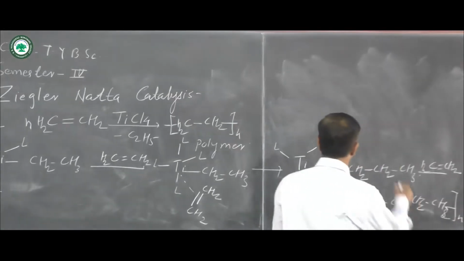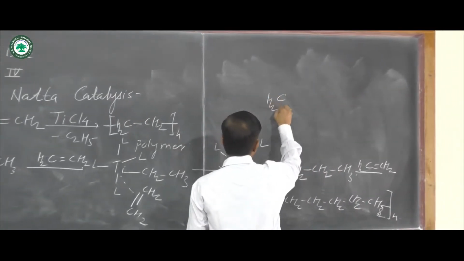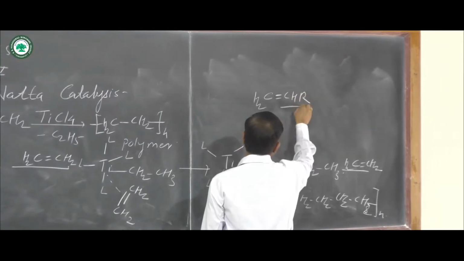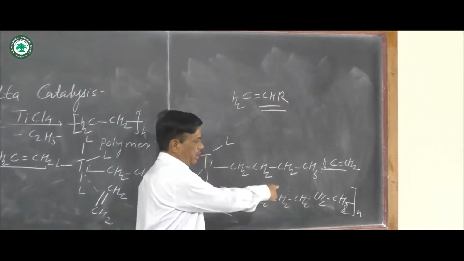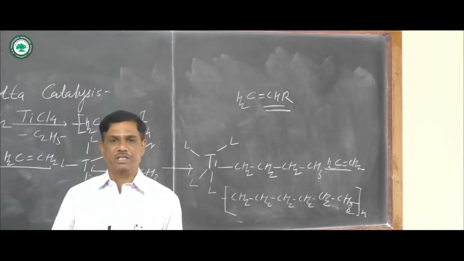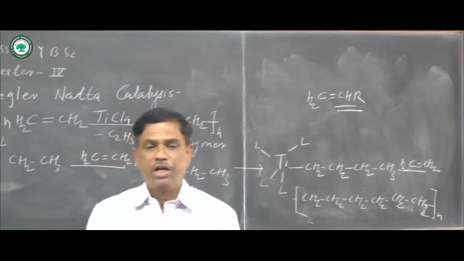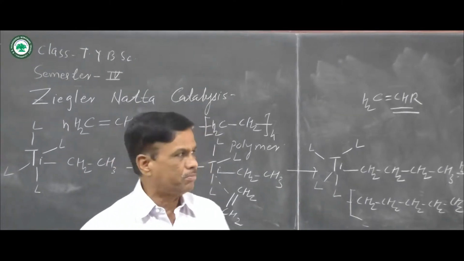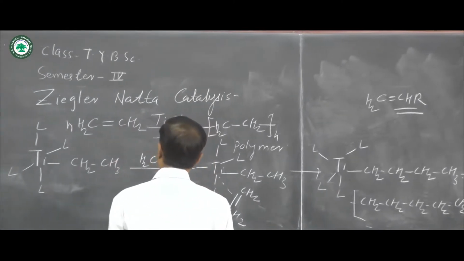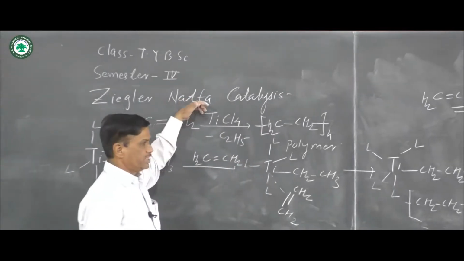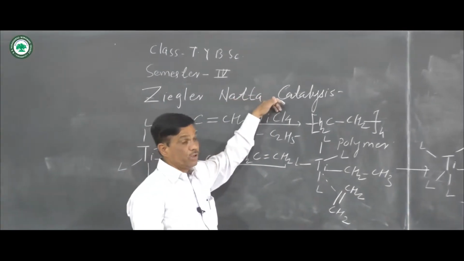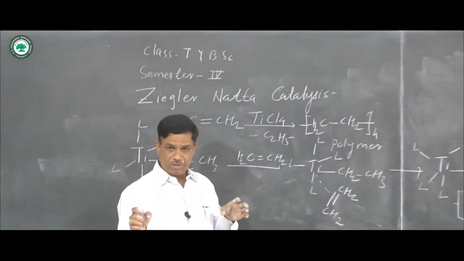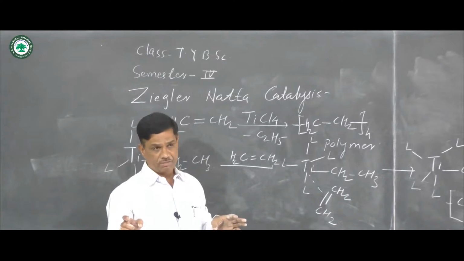In place of CH2=CH2, CH2=CHR may be used, where one hydrogen is replaced by an R group, and various types of polymers and compounds are formed by this process. With Ziegler-Natta catalysis more selectivity is there, and the process is carried out at room temperature and atmospheric pressure.